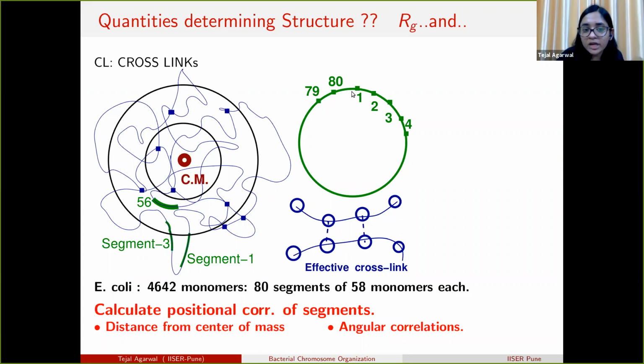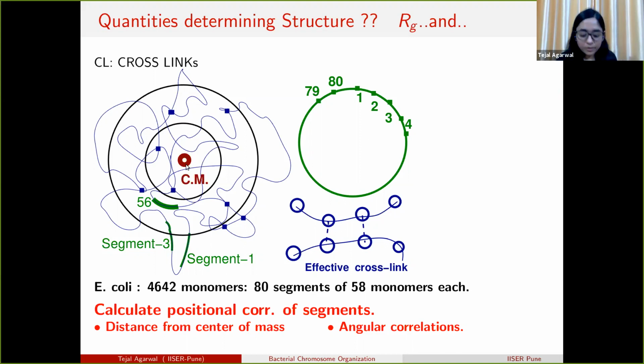that particular segment is always found in the inner region, middle region, or outer region. These inner, outer, and middle regions we define from the value of Rg. So suppose the value of Rg is approximately 9 simulation units, then the monomers which are coming outside that Rg value, we say that those are always found in the outer region. And if we take half of the Rg value, and the monomers are always coming inside that, then we say that it is always in the inner region.